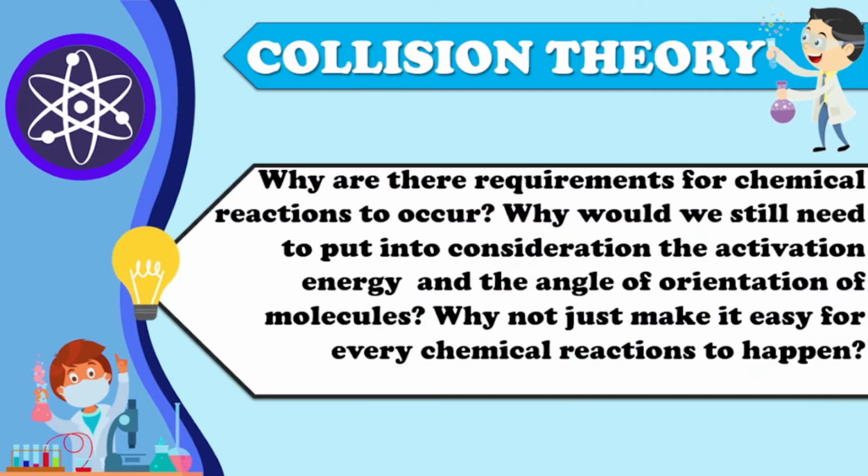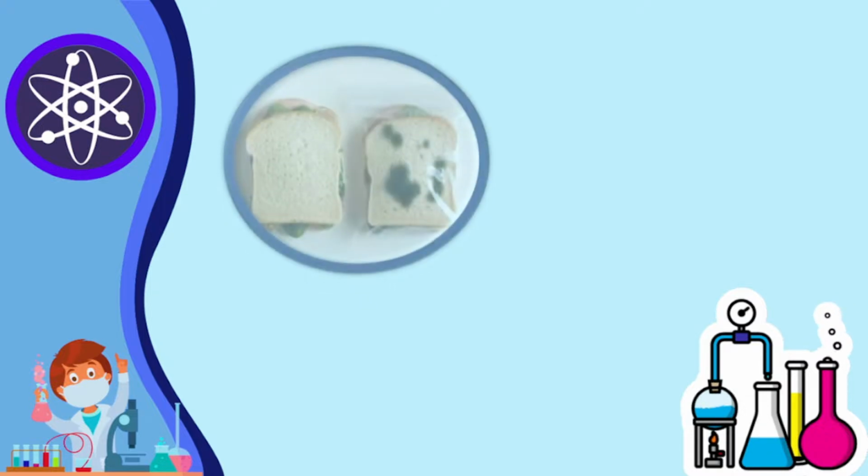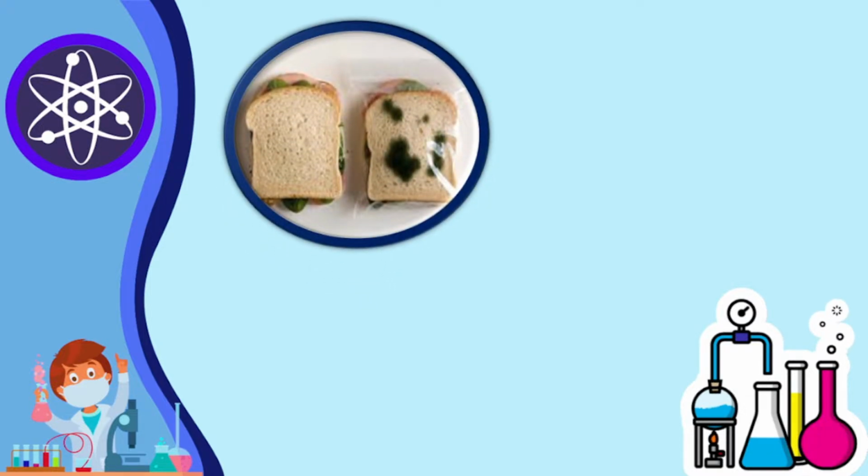Now, why are there requirements for chemical reactions to occur? Why would we still need to put into consideration the activation energy and the angle of orientation of molecules? Why not just make it easy for every chemical reaction to happen? The answer? Simple. Because if every contact of particles with other particles leads to a chemical reaction, then that would be a problem. If chemical reactions happen so easily, the foods that we eat or make will immediately get spoiled.